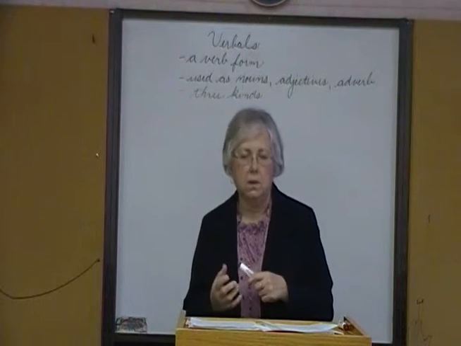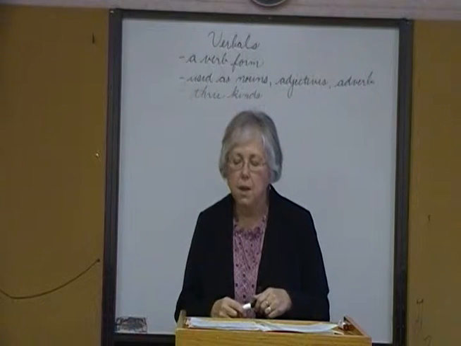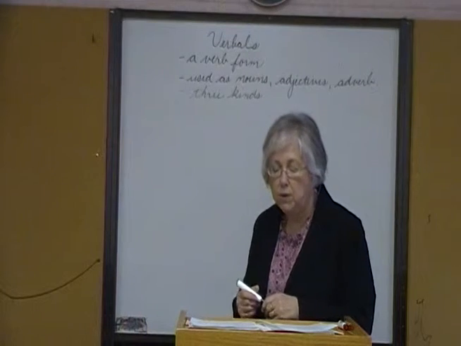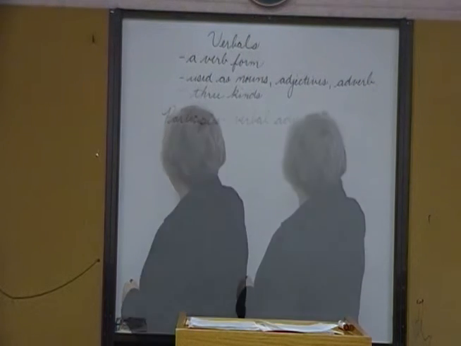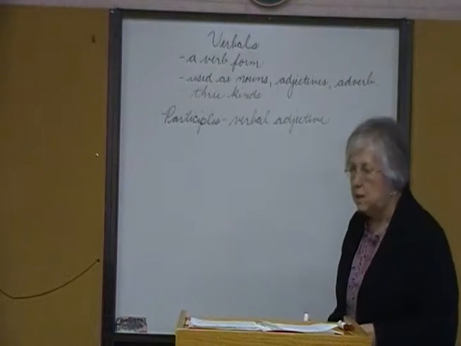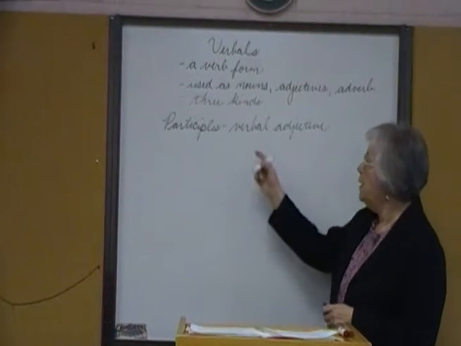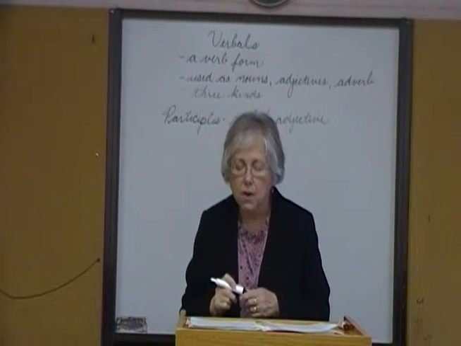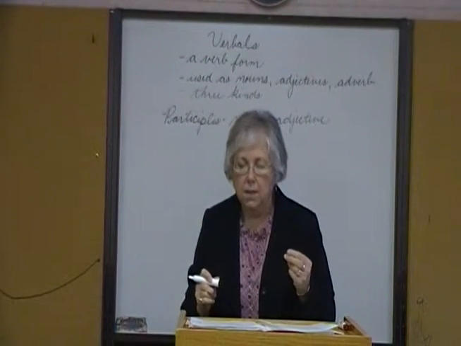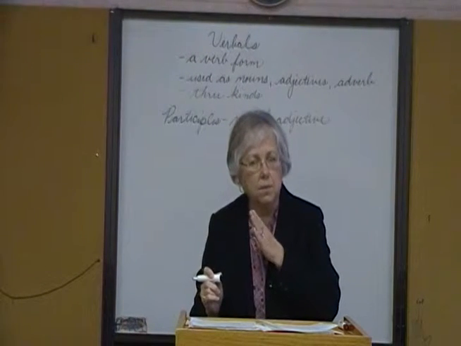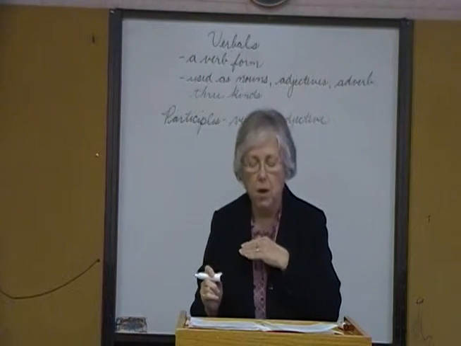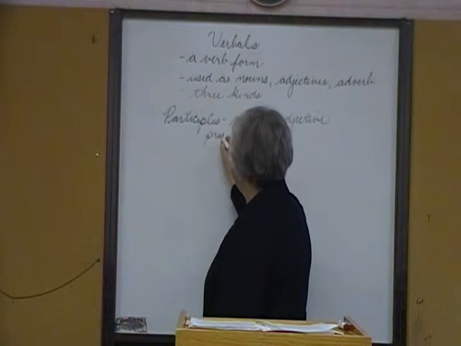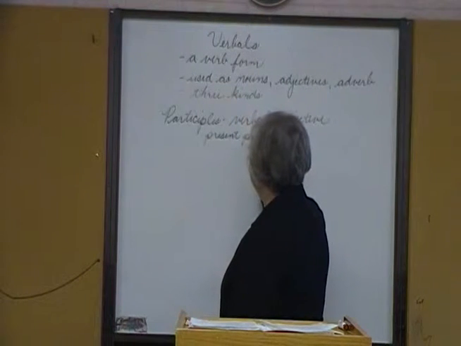The first one that we're going to take a look at is the one that's an adjective, and we call it a verbal adjective. So it's a verb form, but it's used as an adjective, and it has a name, and it's called a participle. You'll see that in your handout. So a participle is a verb form, and a participle is known as a verbal adjective. Now, there are 2 kinds of participles, and it depends upon the ending of the verbal adjective what kind of participle it is. All right, the first one is the present participle.